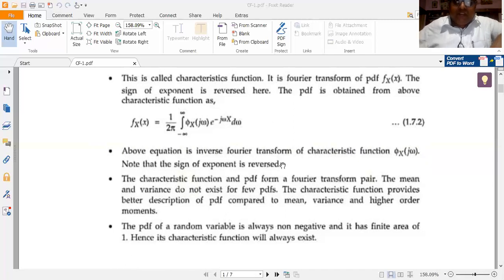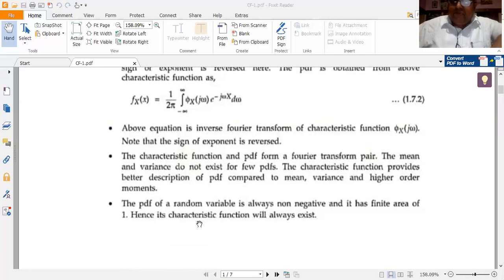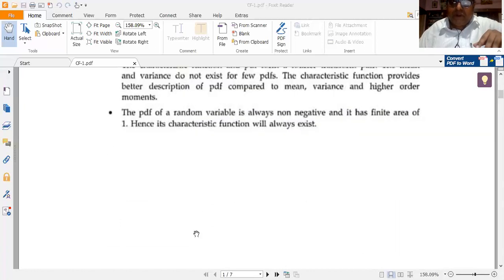So what is that? Well, first of all, we know that the PDF of a random variable is always positive. The random variable can take negative and positive values, but the PDF of the random variable is always non-negative, and the area under the PDF is always equal to 1. This guarantees that the characteristic function will always exist. Since the PDF of a random variable is always non-negative, and since the area under the PDF curve is always equal to 1, the CF will always exist. So this is the guarantee that the CF gives. This is one such property.